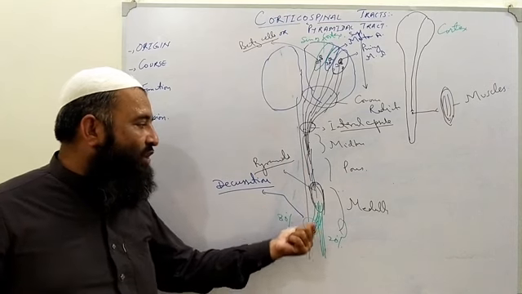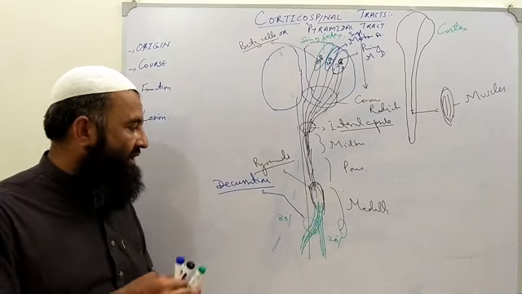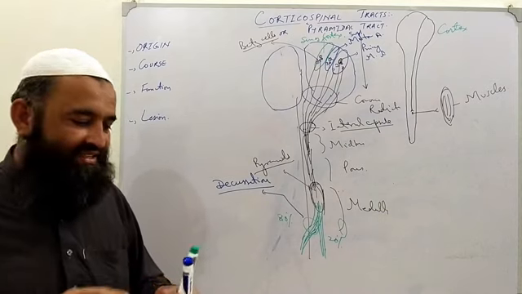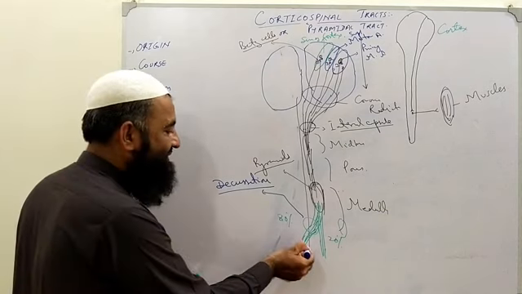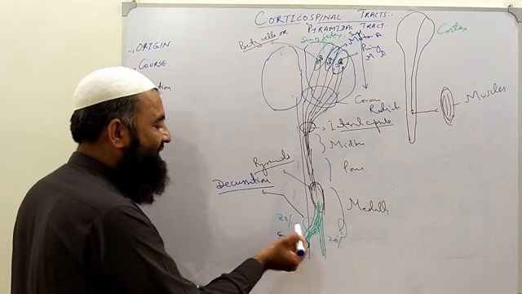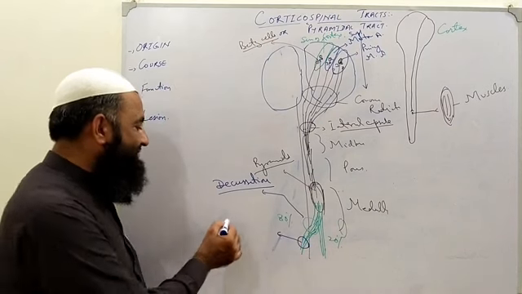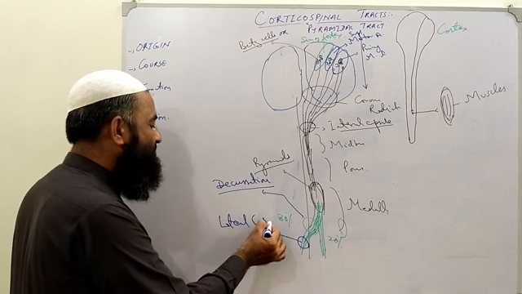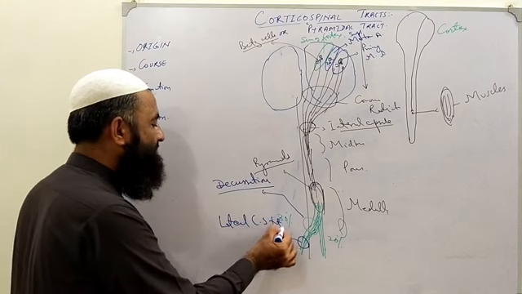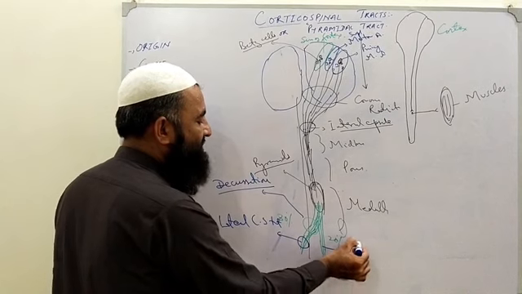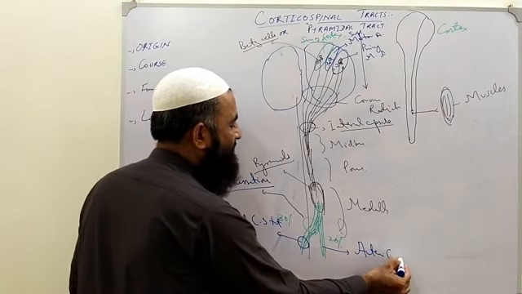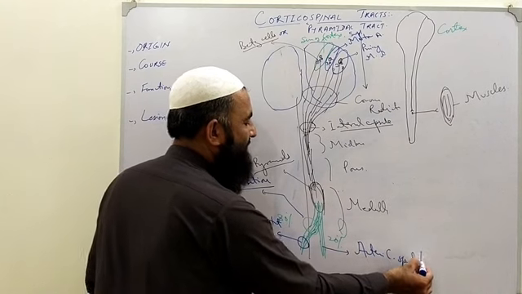It occurs in the lower portion of the medulla, and here it forms two separate tracts. Clear? Which two separate tracts? The one which crosses to the opposite side is known as the lateral corticospinal tract, and the one which remains on the same side is known as the anterior corticospinal tract.